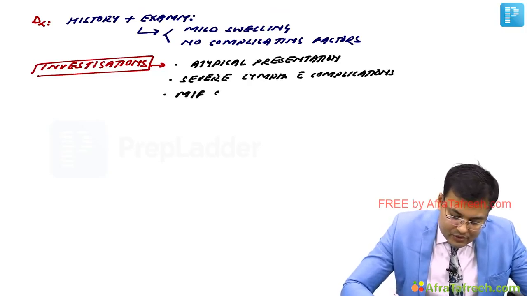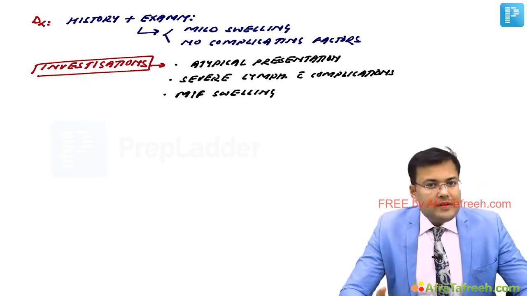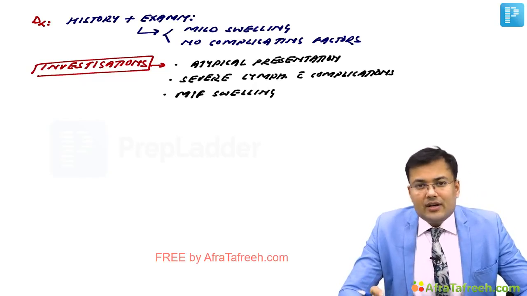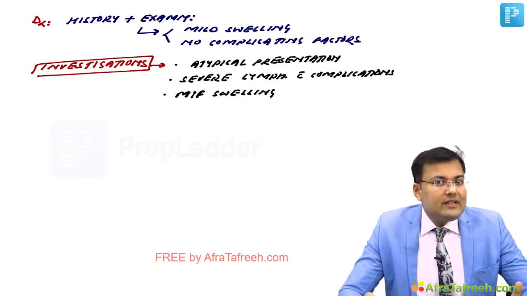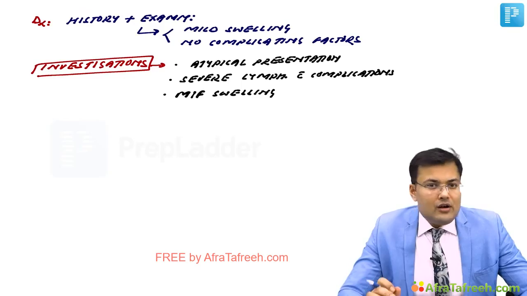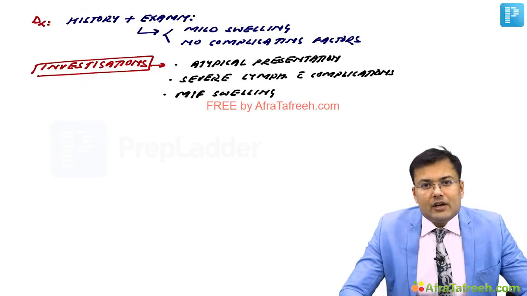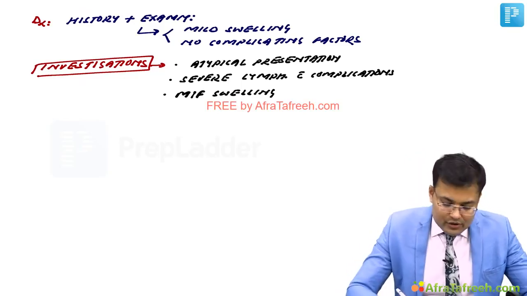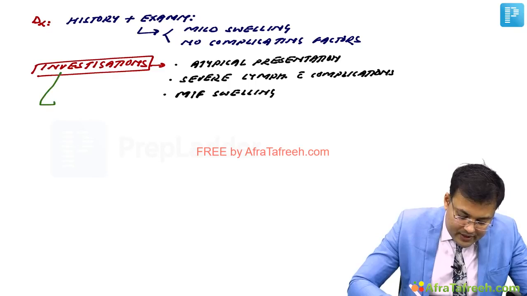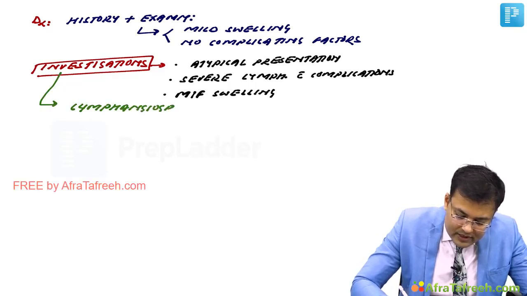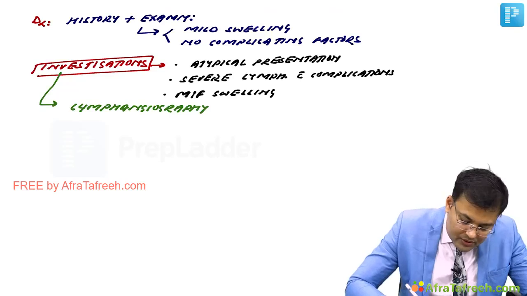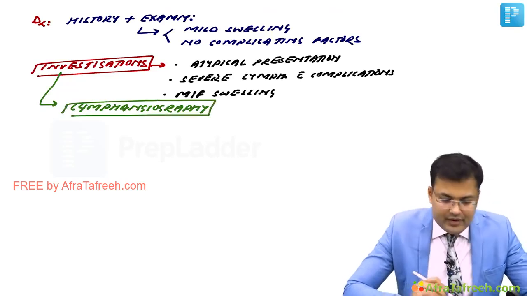Now, which investigation? If some abnormality is in the artery, we go for angiography. If it's in the vein, we go for venography. If it is in the lymphatics, we go for lymphangiography.